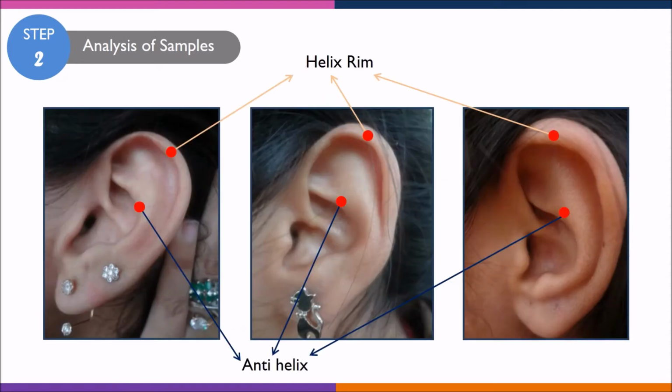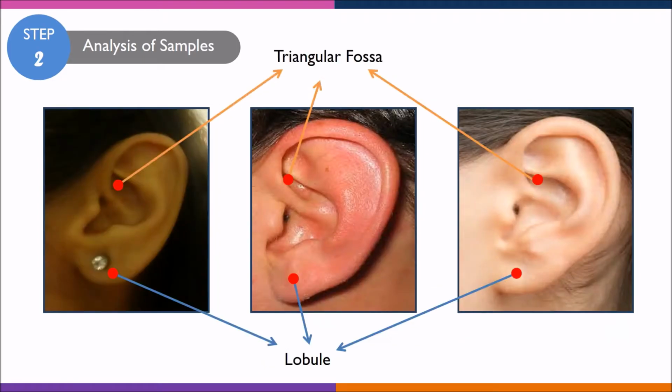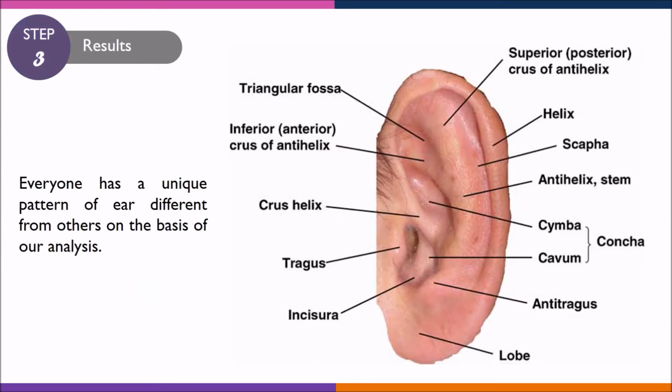Let's analyze these three samples of ear on the basis of difference in their helix rim and antihelix structure. You can see clearly that they differ greatly in terms of their helix rim and antihelix structure. These samples are being analyzed on the basis of difference in the lobule and triangular fossa of the external ear. Similarly, all other samples differed in all the structures of the external ear, which proves that all individuals have different ear patterns, which makes them unique in 7.5 billion.